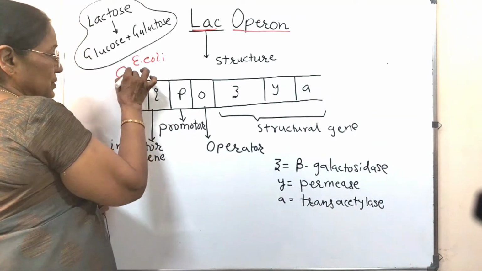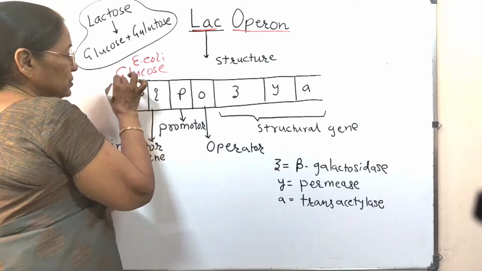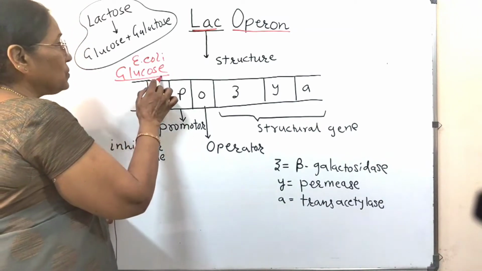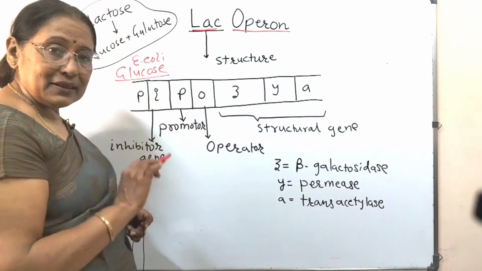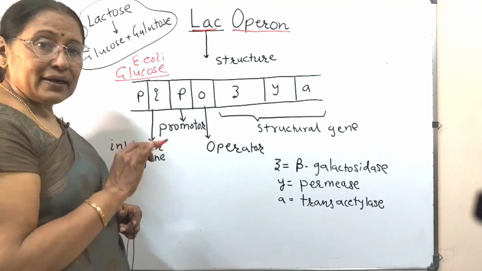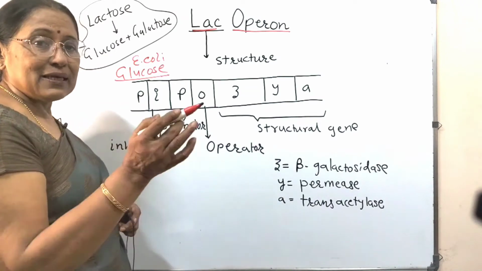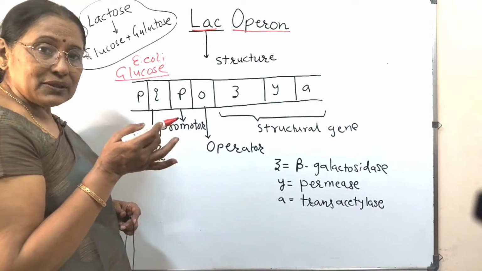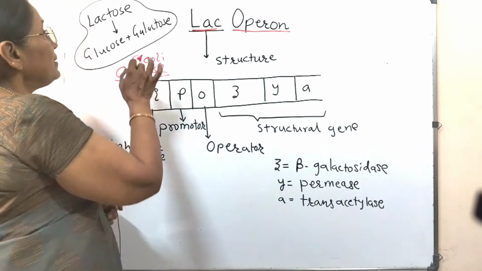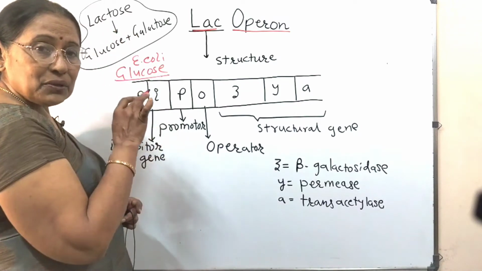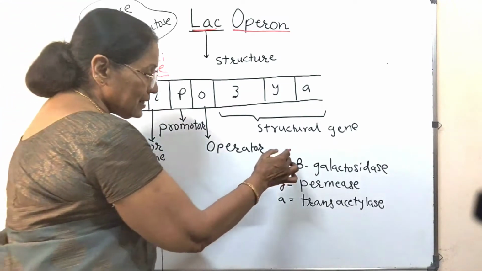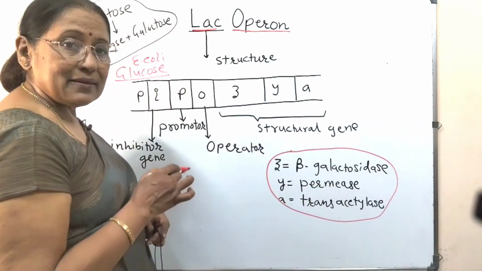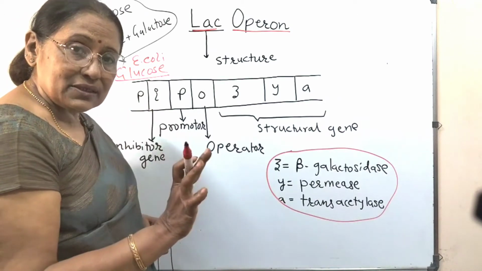It prefers glucose. Glucose is its primary source of energy, easily available also, and it prefers glucose even if lactose is present in the media. Only when glucose is unavailable, for example, suppose this E. coli is in milk, then it will not get glucose. At that time, it takes lactose. And so to digest lactose, these 3 enzymes are required.